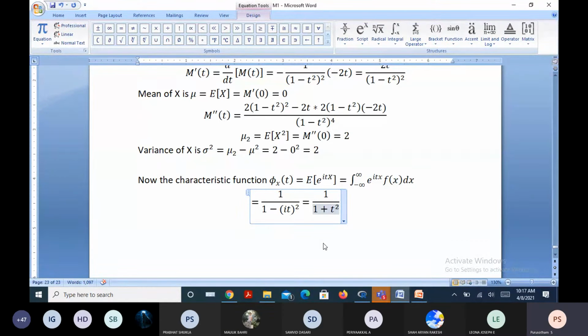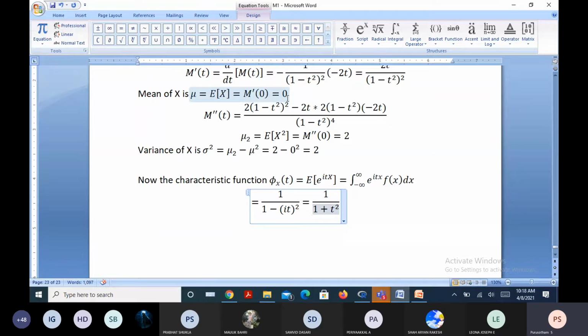1, sir. 1, right? Phi dash of t? Minus 2t upon 1 plus t square whole square. Now when t is 0, what is the resulting answer? 0. That is the same as this m dash at 0, right? Yes, sir. It's the same.